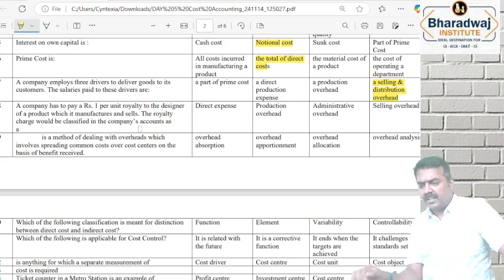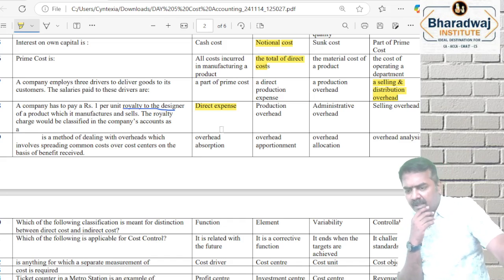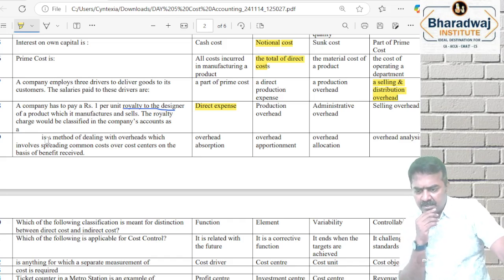A company has to pay ₹1 per unit for royalty for a designer. Designing expenses என்ன காஸ்ட்ல வரும்? Direct expense. Yes, prime cost. It is part of direct expenses. Royalty நீங்க என்ன பேஸ்ல வேணாலும் பே பண்ணலாம். That will be called as direct expense.